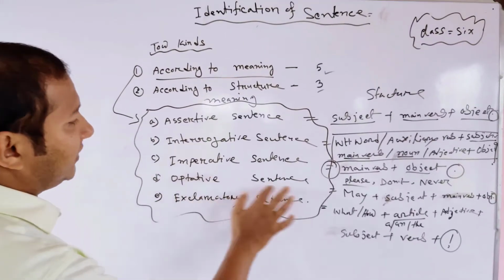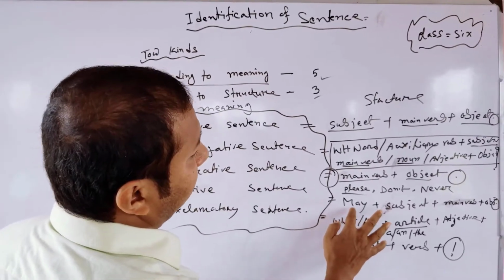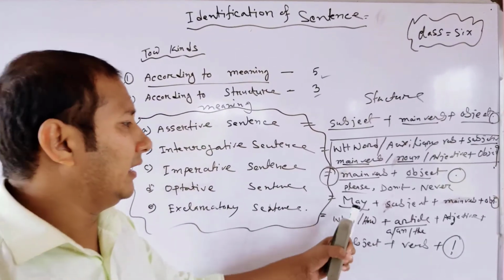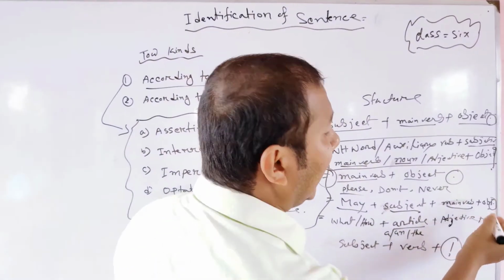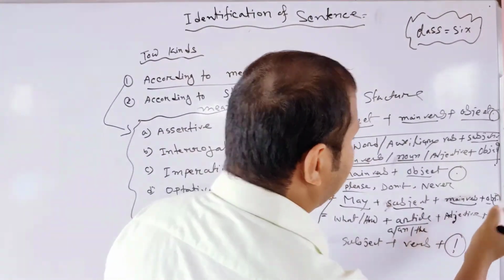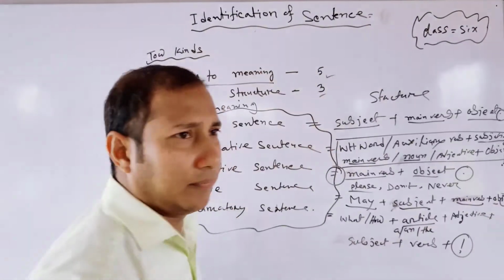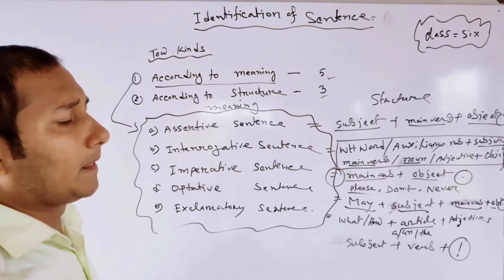Optative sentence is another type of sentence according to meaning. An optative sentence always starts with may and a subject, and then a main verb. At the last of the sentence we see an object and the mark of full stop. Full stop we can use in imperative and optative sentences.